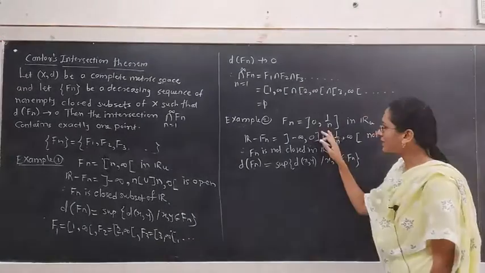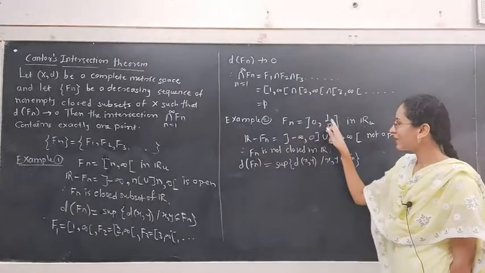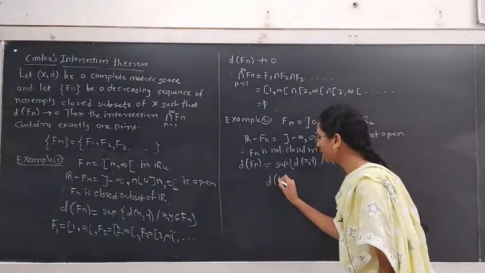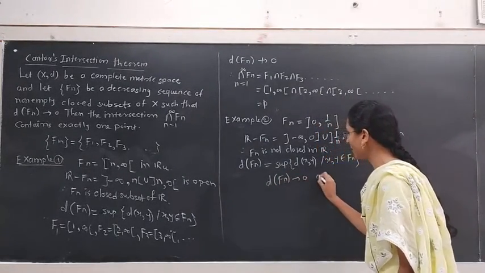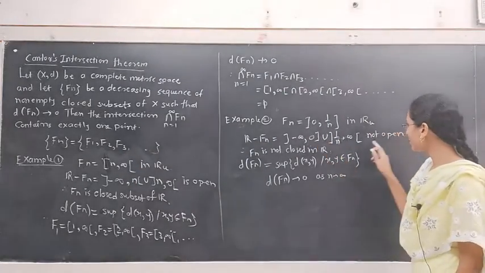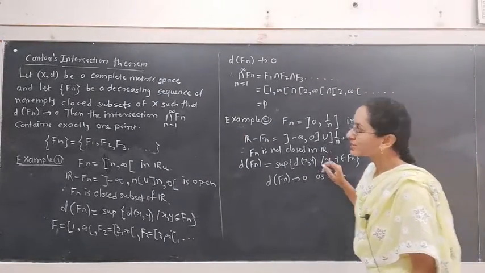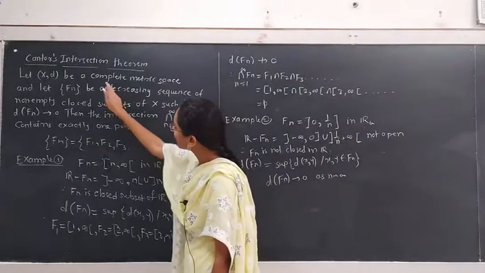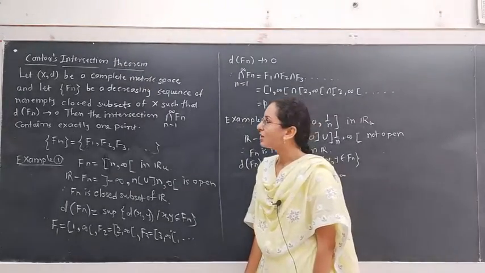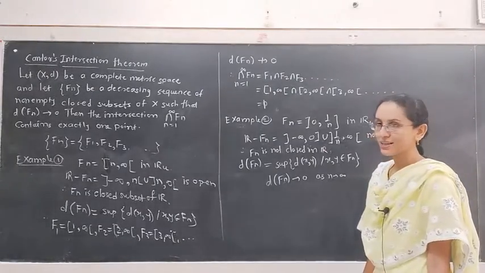What is Fn? Fn is the interval open at 0, closed at 1 upon n. As n tends to infinity, this 1 upon n tends to 0. Therefore, the diameter of Fn tends to 0 as n tends to infinity. See, here the Fn set is not a closed set in R. Also, the diameter of Fn tends to 0, but one of the conditions of the hypothesis of Cantor's intersection theorem is not true. Then see, what is the intersection of Fn? Does it contain exactly one point?